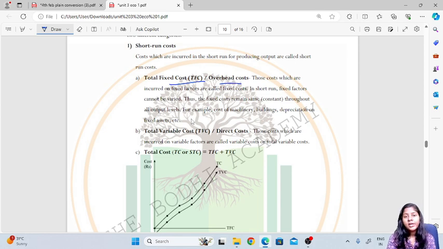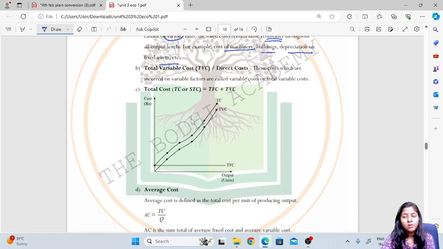These costs which are incurred on fixed factors are called fixed cost. In the short run, fixed factors cannot be changed, and thus the fixed cost remains the same throughout all output levels. For example, cost of machinery, building, depreciation on fixed assets are incurred on the fixed factors. The next is total variable cost, or TVC, or we can call it direct cost.